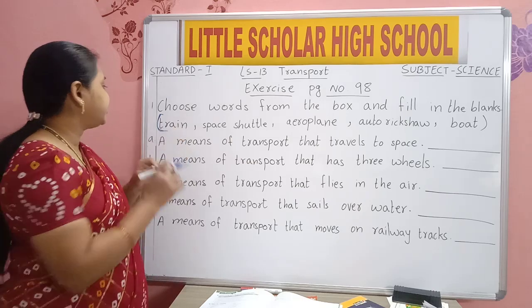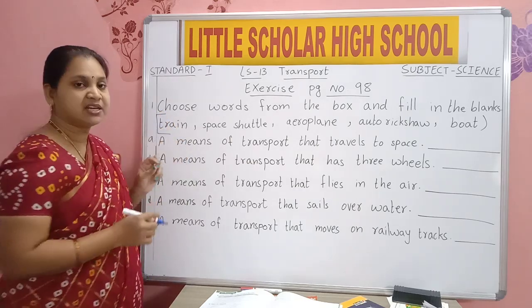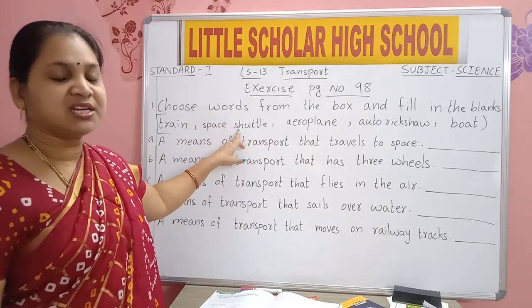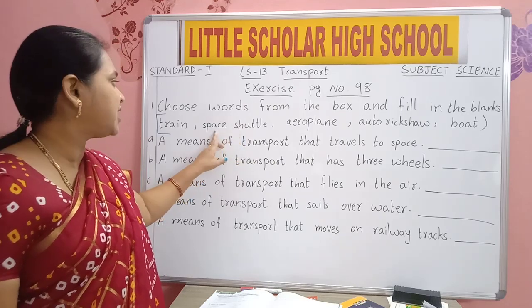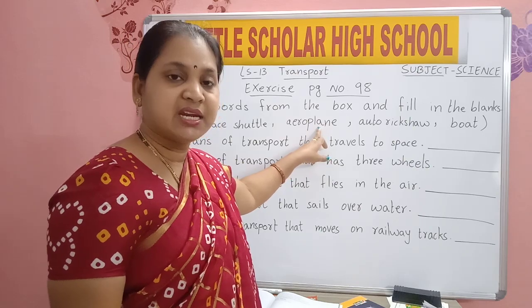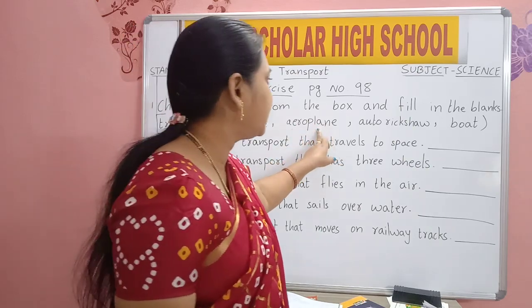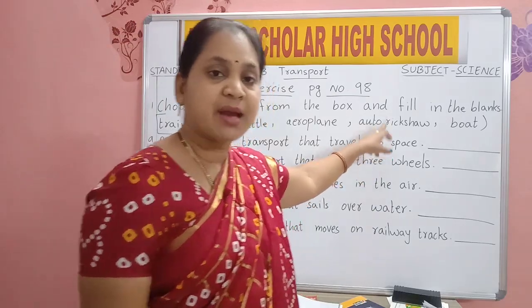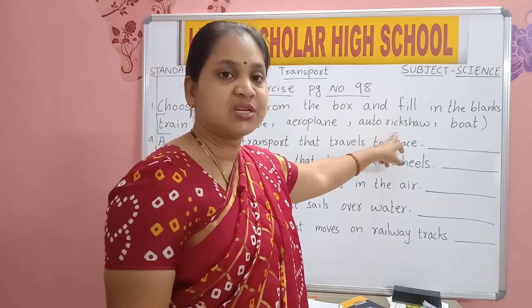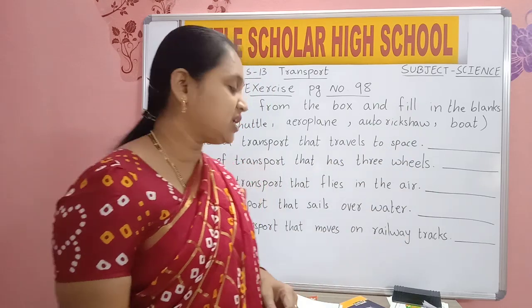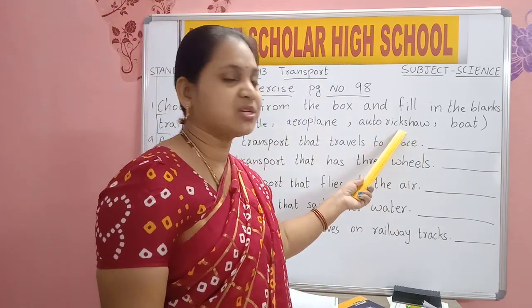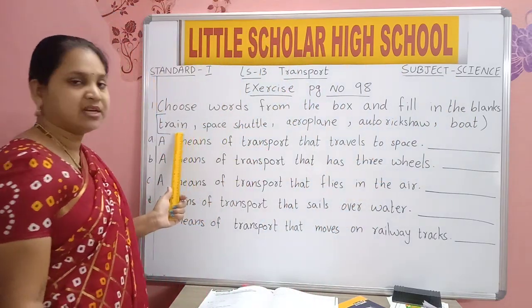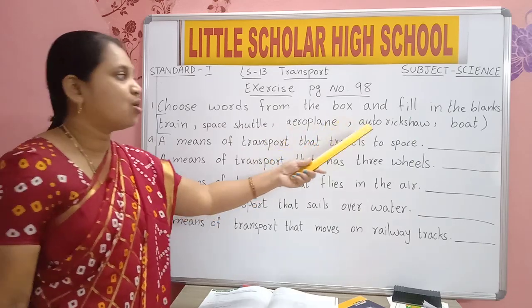Shall we read? Train, space shuttle, aeroplane, auto rickshaw, boat.